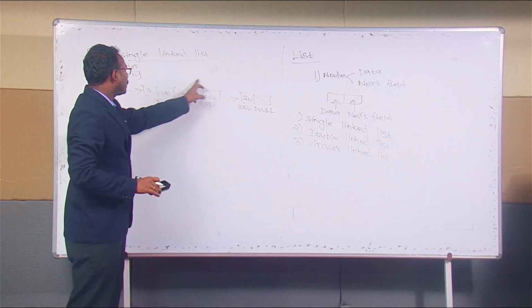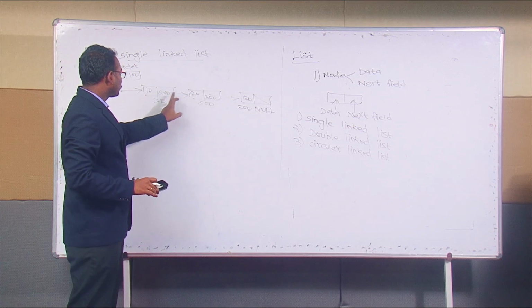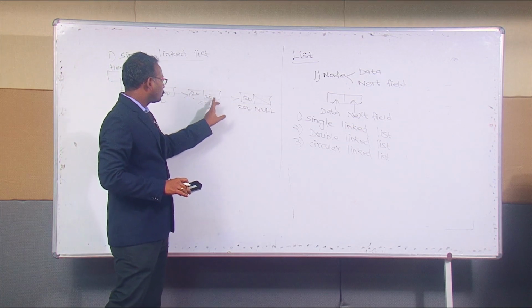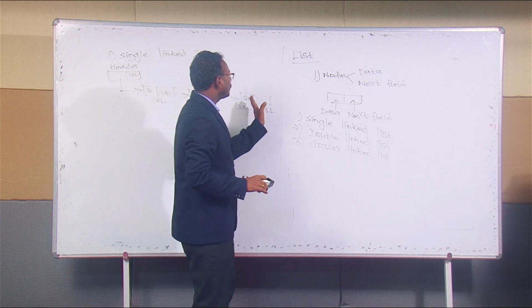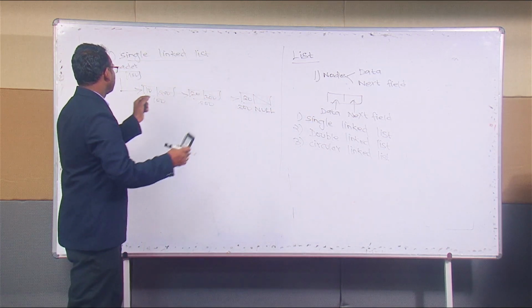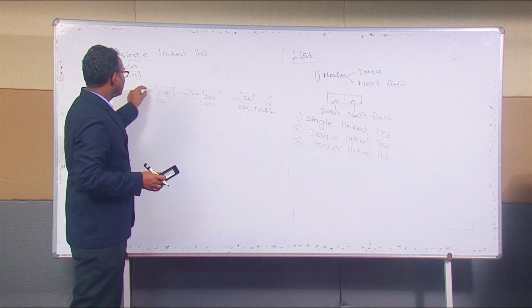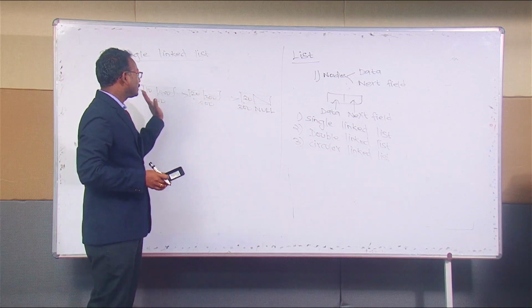Okay, what is the address here? This is 200, so it is the address of the next node. Here 300, so 300 is the address of the next node. The last node does not have any next node, so the last node should be null. Okay, so a linked list stores the data in a linear order, in an arranged manner. This is a single linked list.